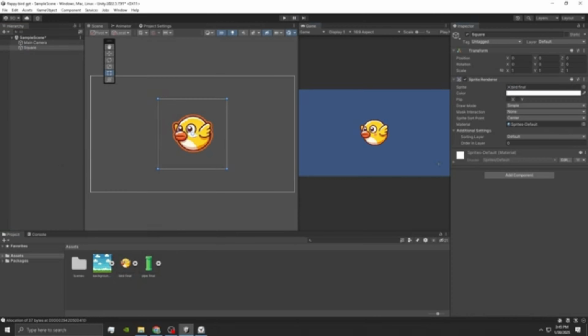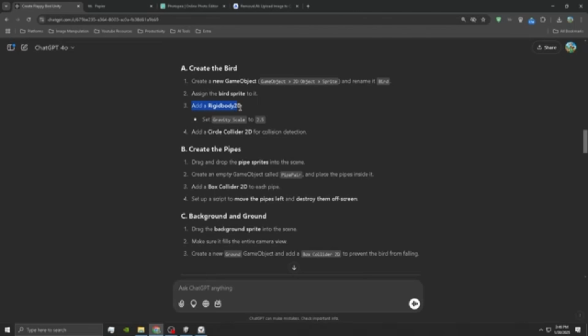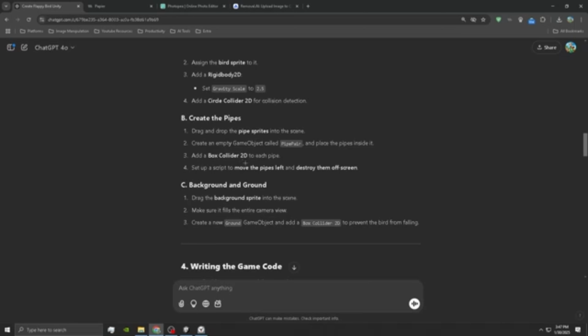Oh my gosh. Come on, it can't be that thing. Let's make it like that. I think that's about right. Add Rigidbody 2D and set gravity to 2.5. Then last but not least, a circle collider 2D for collision. Alright, now we gotta create the pipes, drag and drop the pipe sprites into the scene, and then make a pipe pair game object.